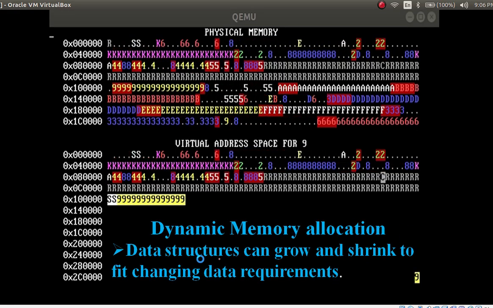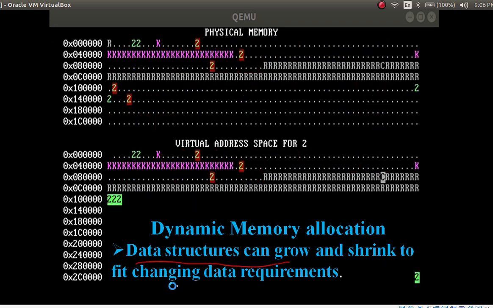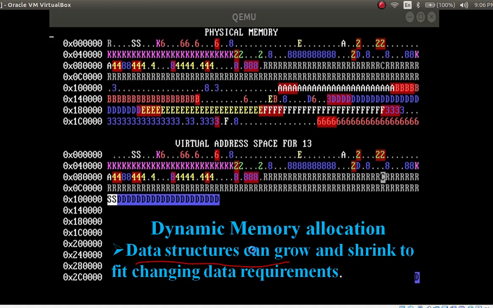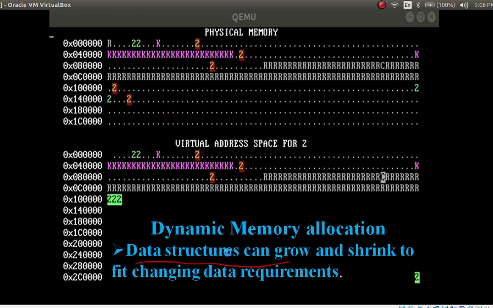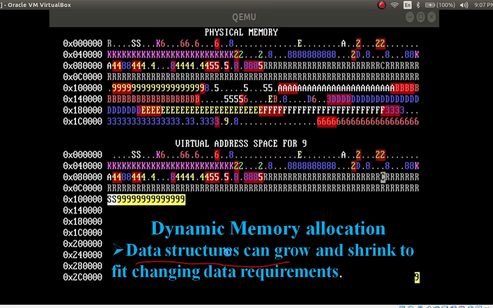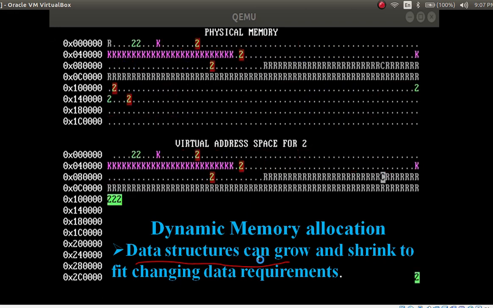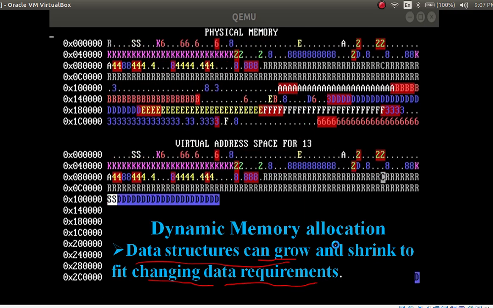And data structures can grow and shrink to fit changing data requirements. So here what will happen? What are the data structures? Array, linked list, queue, structure. Yes, these all are data structures. They can grow and shrink to fit changing data requirements due to what?